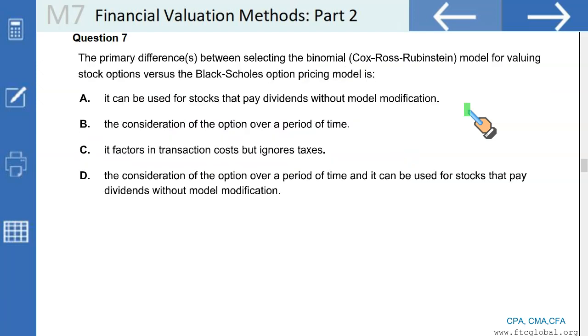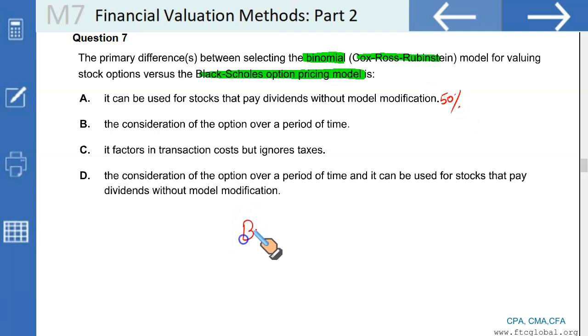Okay. The next question says the primary difference between selecting the binomial Cox-Ross-Rubinstein model for valuing stock options versus the Black-Scholes. The primary difference between these two. It can be used for stocks that pay dividends without model modification. Correct. Black-Scholes model can be modified. This is true. This is half true. You can say 50% is correct. Let me just first tell you what I want to say.